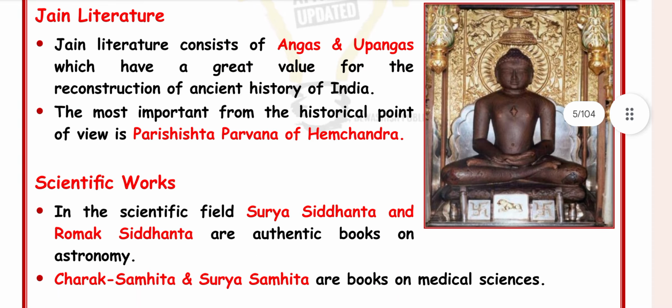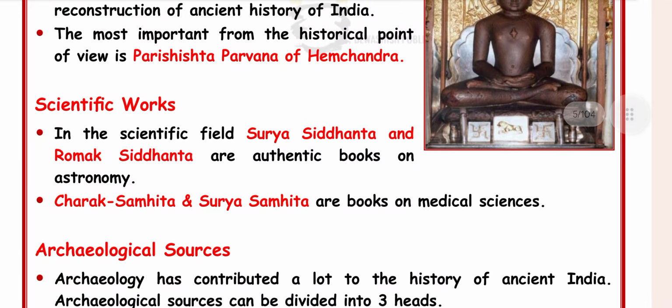Scientific works such as Surya Siddhanta and Romaka Siddhanta are authentic books on astronomy. And Charaka Samhita and Sushruta Samhita are the books of medical science in the scientific work. The authentic books of astronomy are the Surya Siddhanta and Romaka Siddhanta, and Charaka Samhita and Sushruta Samhita are the books of medical science.